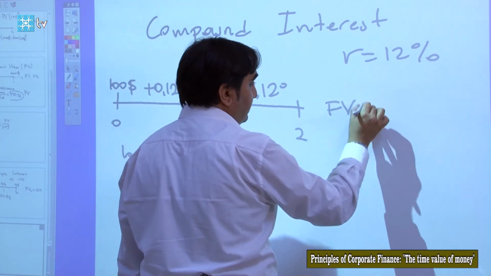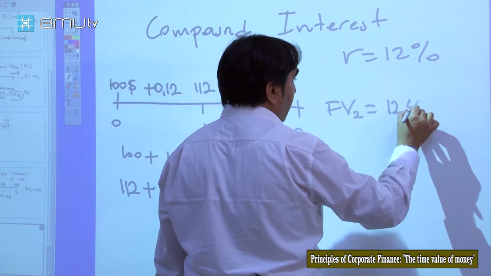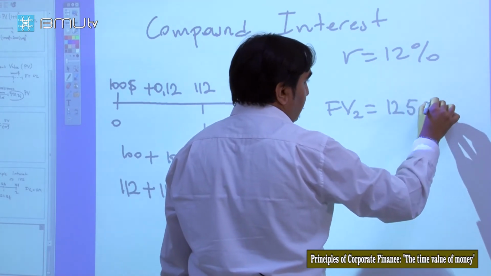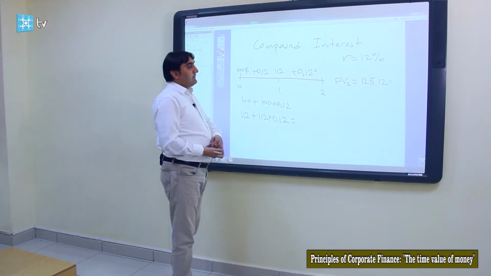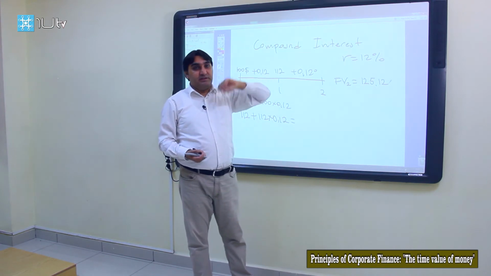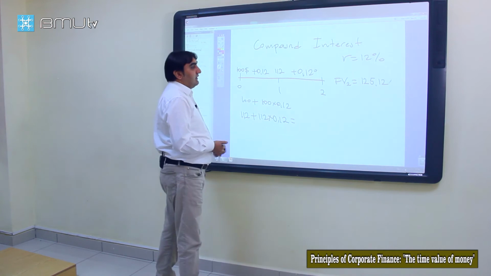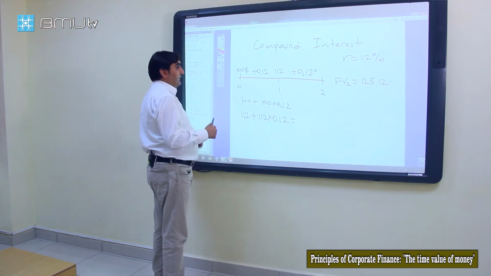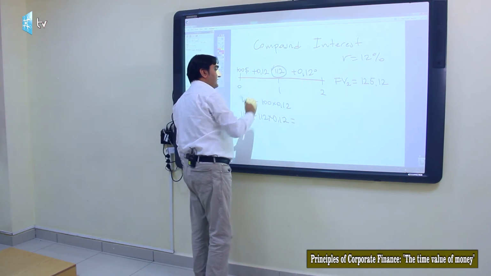So the future value in year two will be around 125.12 something. So you see it is higher than simple interest. With simple interest we had 124, and this is higher than 124. That's because of interest on interest, earning interest on interest.